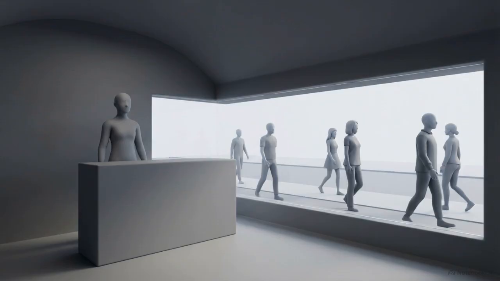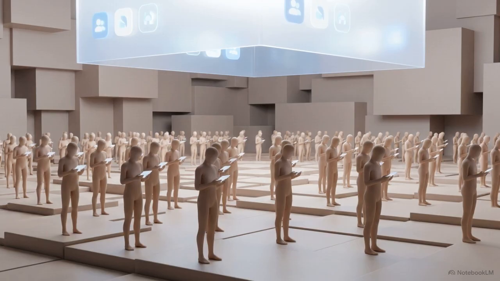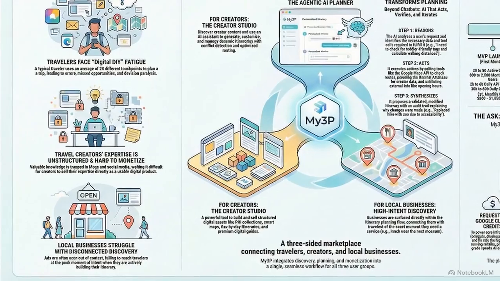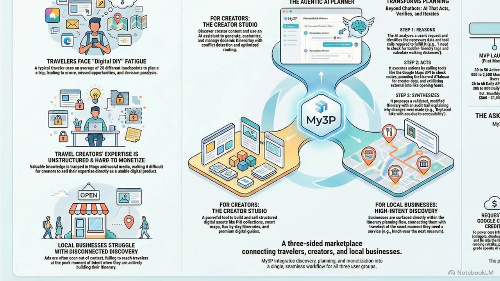Simultaneously, independent cafes and boutique hotels struggle for digital visibility. They rely on broad advertising methods and routinely miss travelers at the exact moment they are deciding where to spend their money. This diagram illustrates the system failure. Travelers face digital fatigue, creator knowledge is trapped, and local businesses remain disconnected. My3P is designed to re-engineer this broken workflow.